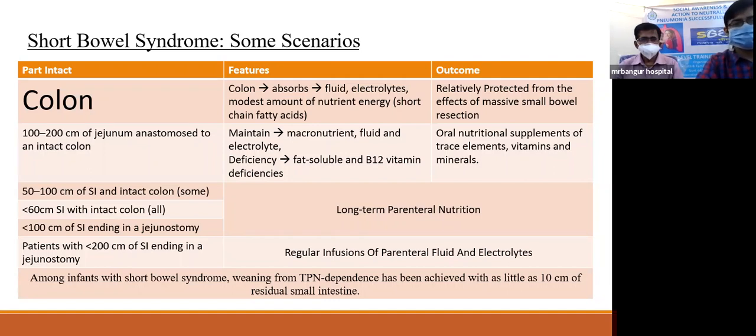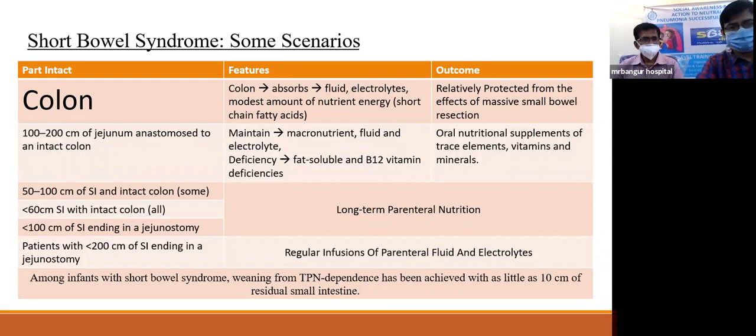But it is very important to see what is attached along with the intact colon. So if there is about 100 to 200 centimeters of jejunum attached, then the macronutrient, fluid and electrolyte level is maintained, but there will be deficiency of fat soluble vitamins and vitamin B12. And so oral nutritional supplements along with trace elements, vitamins and minerals can be given.